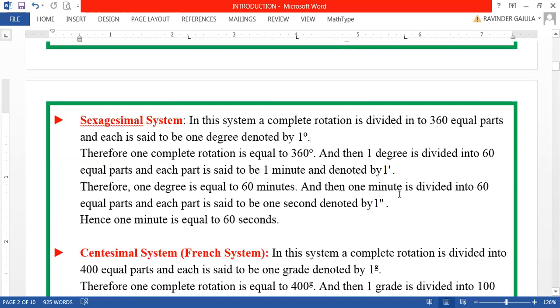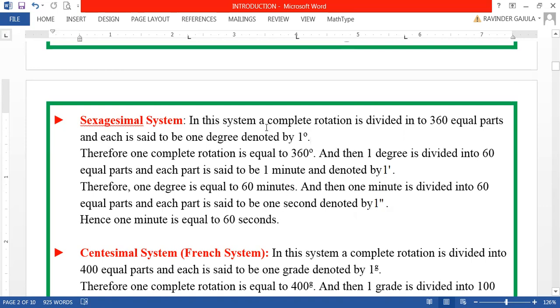And then, dear friends, 1 minute is again divided into 60 equal parts, and each part is said to be 1 second, denoted by 1 double dash like this. Hence, friends, 1 minute is equal to 60 seconds.